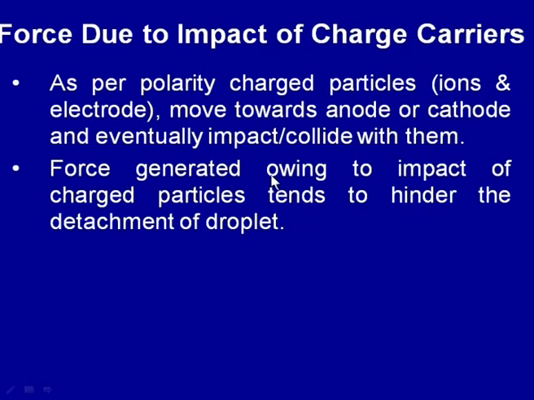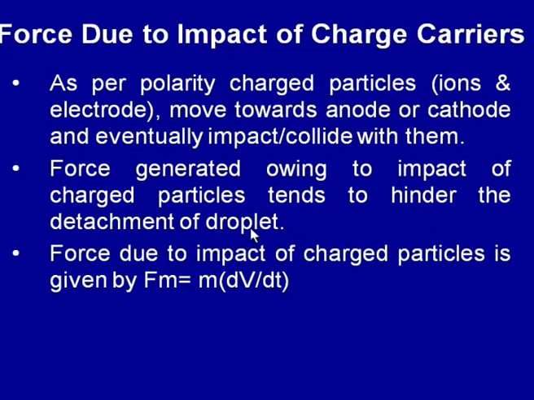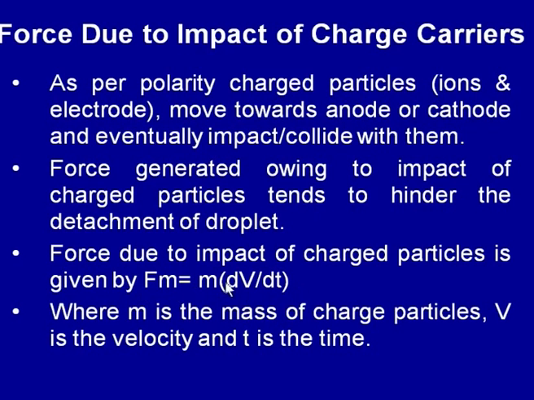The force generated due to the impact of the charged particles tends to hinder the detachment of the molten metal drop. This force is given by the mass of the charged particles m multiplied by the rate at which the velocity is changing, that is the acceleration. Here m is the mass of the charged particle, v is the velocity at which it is moving, and t is the time over which the velocity is changing.